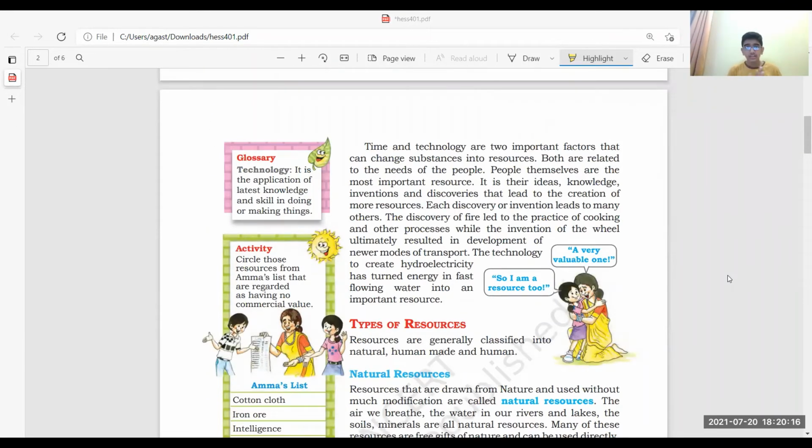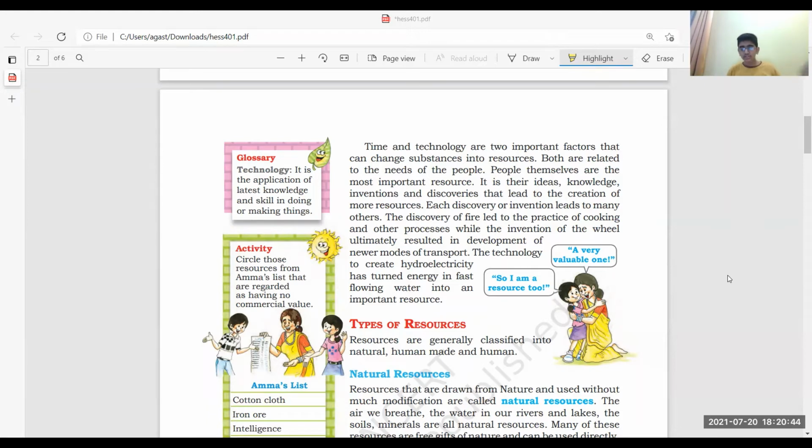Now let's get back to the factors which affect the change of substances into resources. Those are time and technology. How? Let me explain with an example. 5,000 years ago, the discovery of fire led to the practice of cooking.